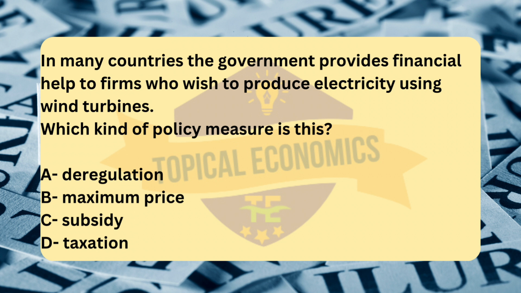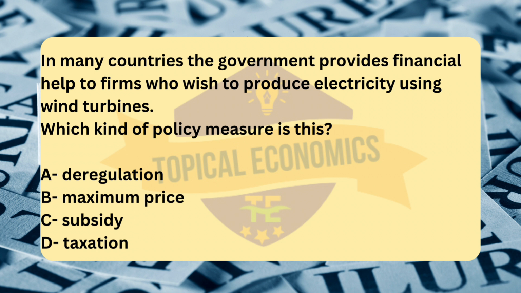Analyzing the other options. Option A, deregulation, refers to the removal or reduction of government restrictions or controls in certain industries. It is the opposite of providing a subsidy or financial support. In this case, the government is not removing regulations, but rather providing financial incentives to support a specific industry, renewable energy.